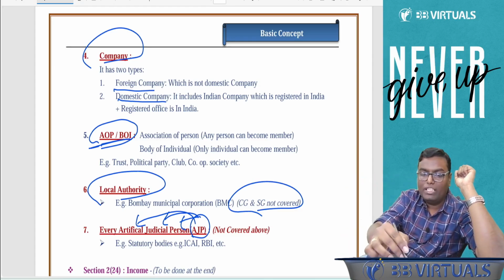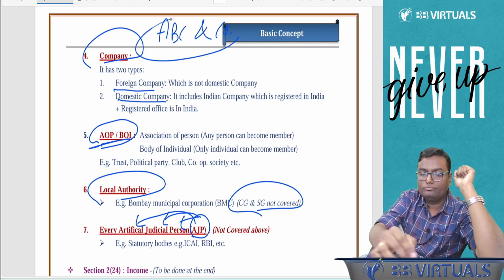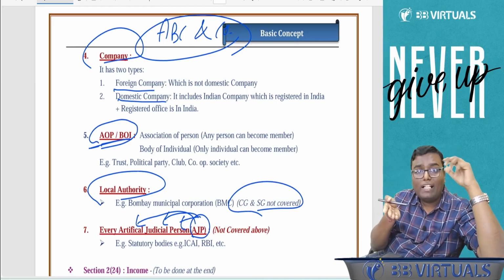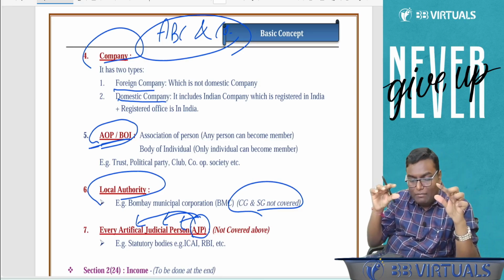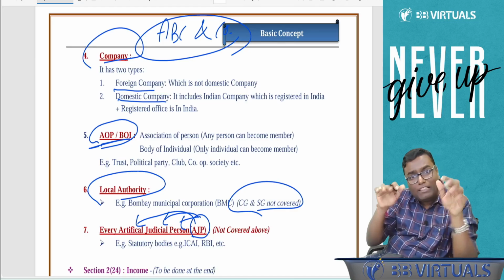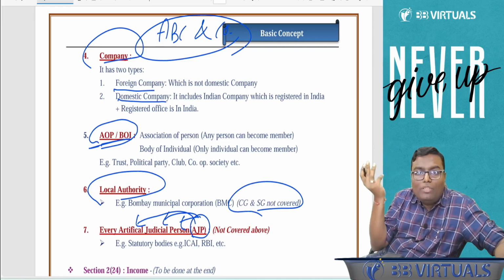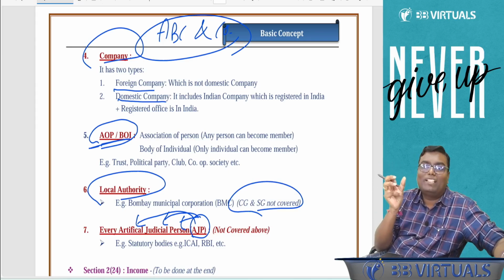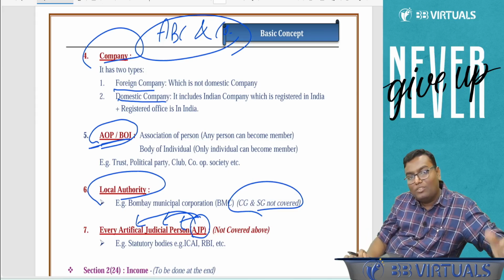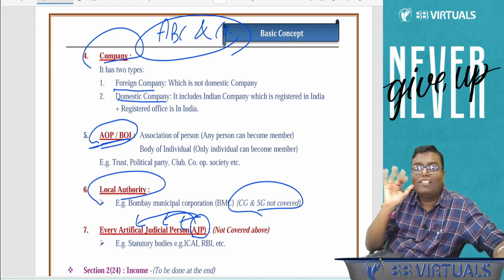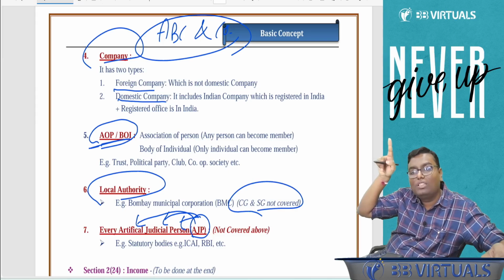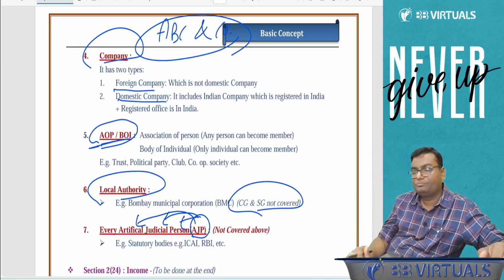ABC and company. What if I am saying ABC and company? I was expecting this. Don't write company. If in the name it is ABC and company, it does not mean it is a company. As per the Indian Companies Act, in every company's name there has to be limited or private limited. Here there is no word limited or private limited. So ABC and company is basically a partnership. It is a firm. This is the name of a firm. And if there is only one owner, a sole proprietary firm, then it will become an individual. If more than one owner, then it will become a firm. Okay.